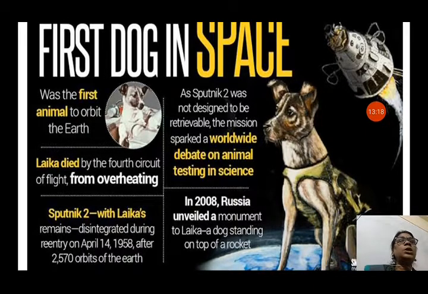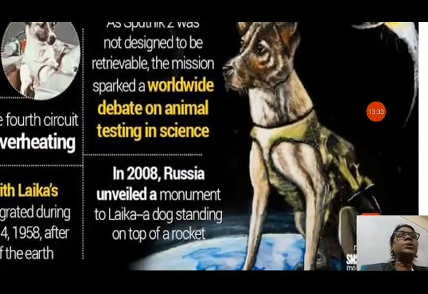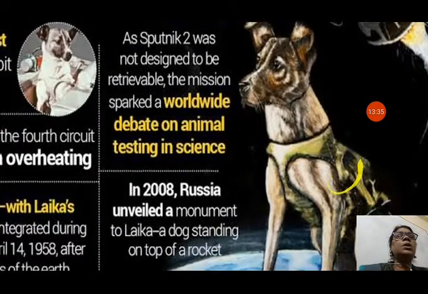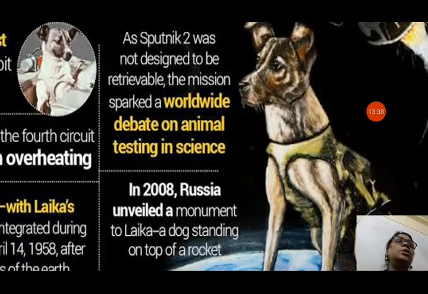In 2008, Russia unveiled a monument to Laika, a dog standing on top of a rocket. You can see the monument here. So it was honored and given to the dog Laika.